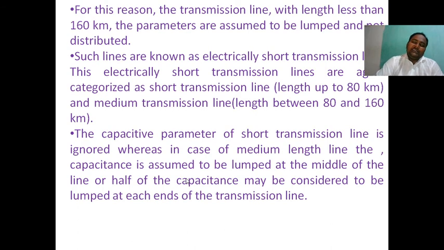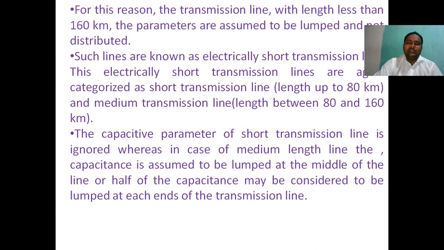So the capacitance effect is ignored in a short transmission line. This is a very important point. In the short transmission line we do not consider the capacitance effect, so there is no charging current, meaning the sending end current is equal to the receiving end current. There is a capacitance effect, but it is not considered because the capacitance is very small.